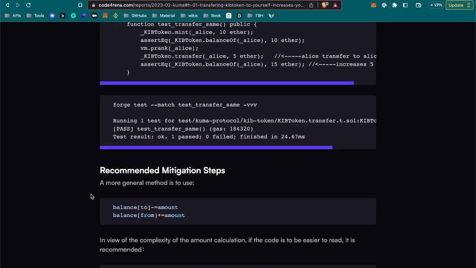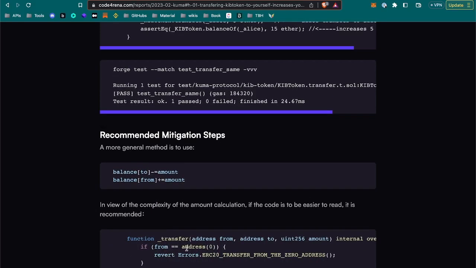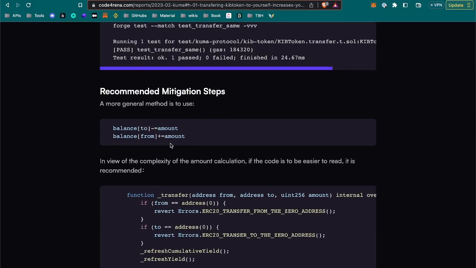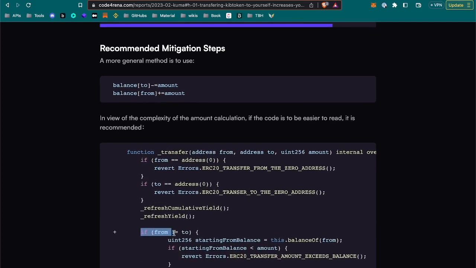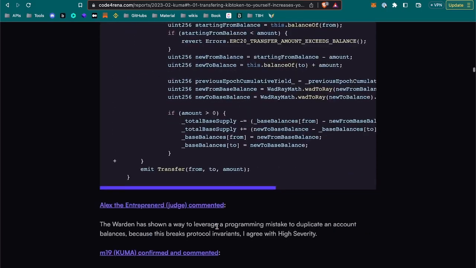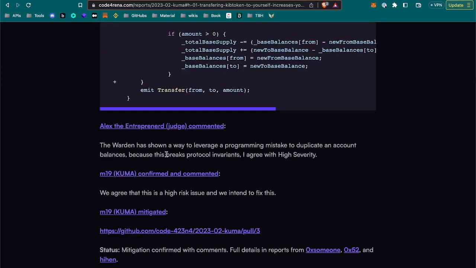A more general method is to use balance to balance from. Okay, so yeah, running. But I think you can solve this by adding a condition. But yeah, I guess here it is. Yeah, makes sense. That's good. And this is the comments probably, or the judge.